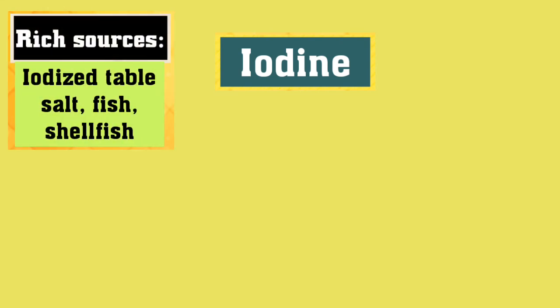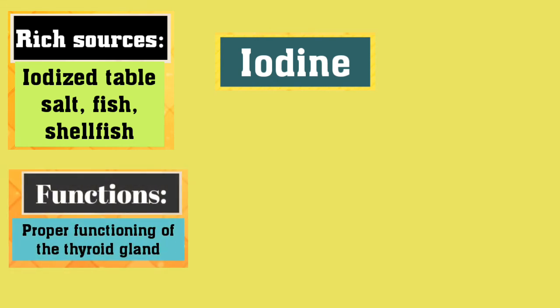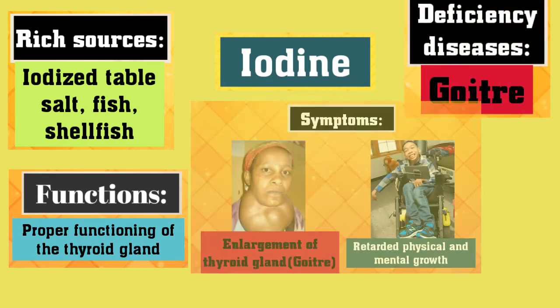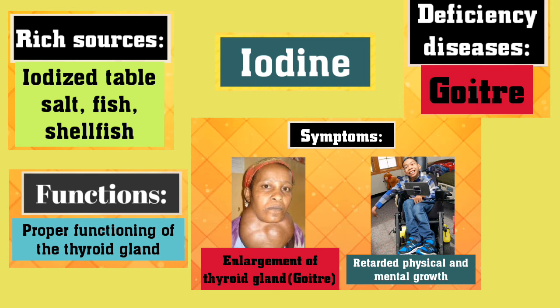The next micromineral is iodine. The rich sources of iodine are iodized table salt, fish, and shellfish. Its function is proper functioning of the thyroid gland. Goiter is the deficiency disease. Its symptoms are enlargement of thyroid gland, that is the goiter disease, and retarded physical and mental growth.